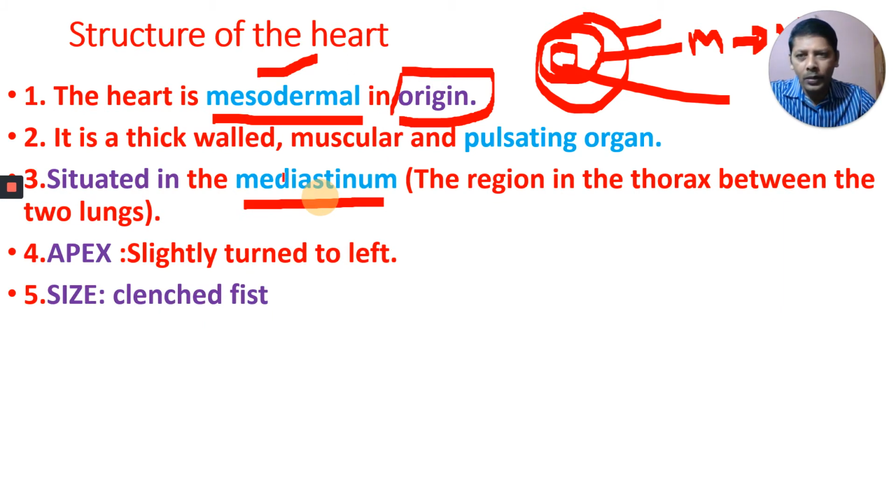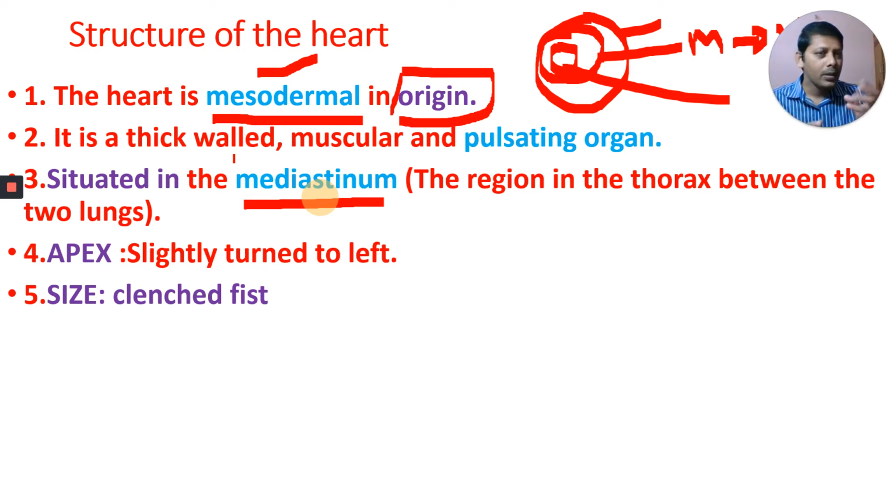We learned very important points here. Again, I am telling this one: the heart is mesodermal in origin. How are its walls? Thick. On each point, I am asking one question. What is the origin of our heart? Mesodermal. How are its walls, thin or thick? Thick wall. The walls are made up of epithelial tissue, connective tissue, or nervous tissue? The wall is mainly made up of muscular tissue.